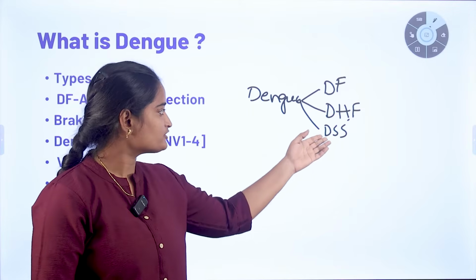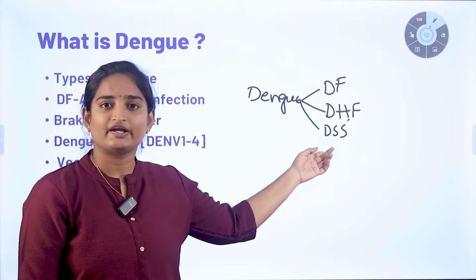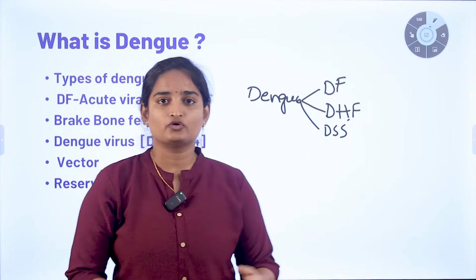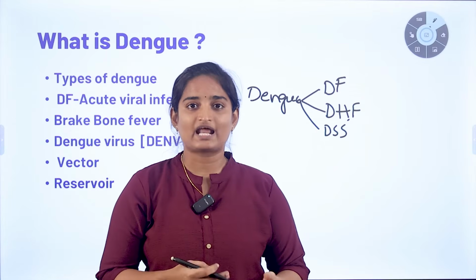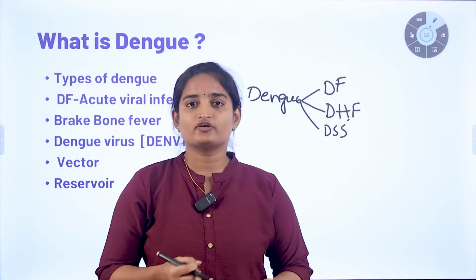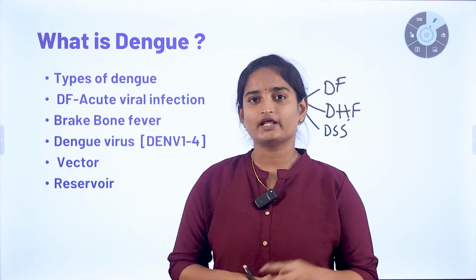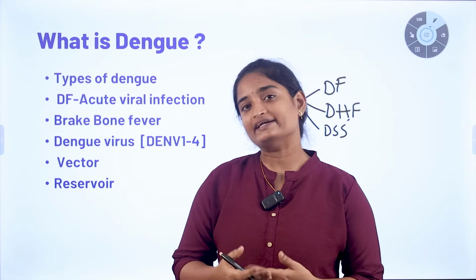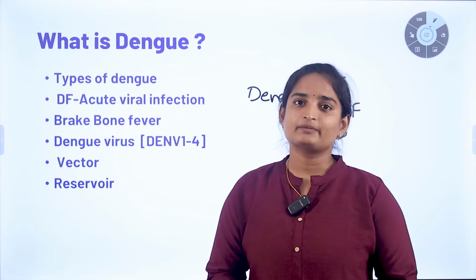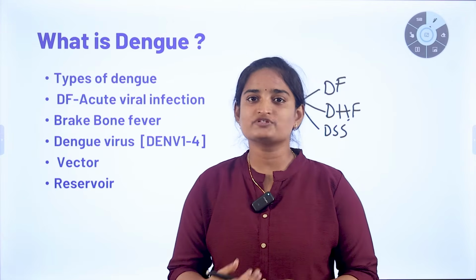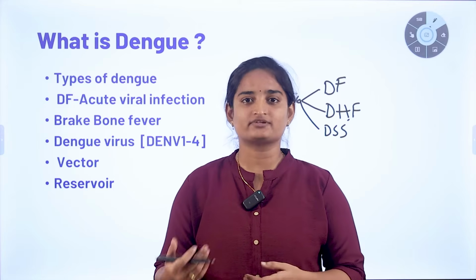Now coming to dengue shock syndrome, it is a life-threatening condition of dengue, usually presenting with cold, clammy skin, slow and rapid pulse, and organ failure is also seen in dengue shock syndrome. So don't neglect dengue. Dengue is also called breakbone fever. Why is it called breakbone fever? Because the patient feels as if the bones are breaking, even though there is no actual bone damage.